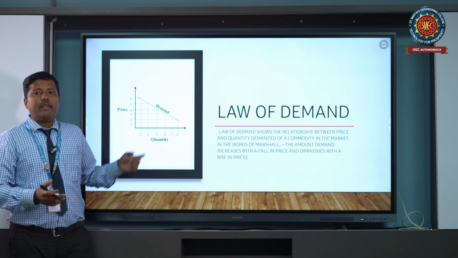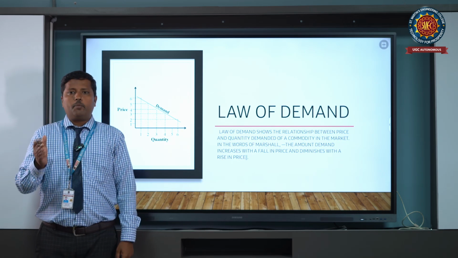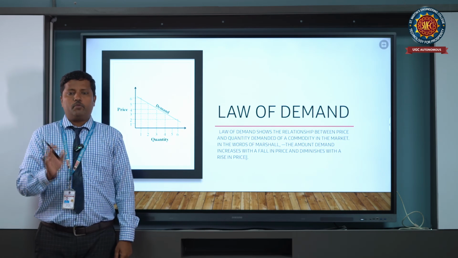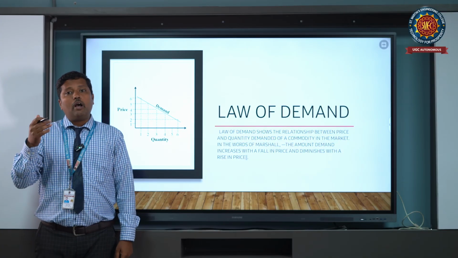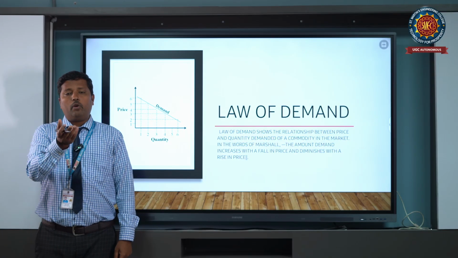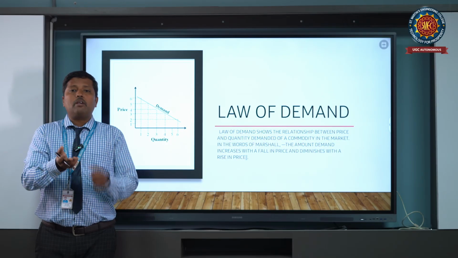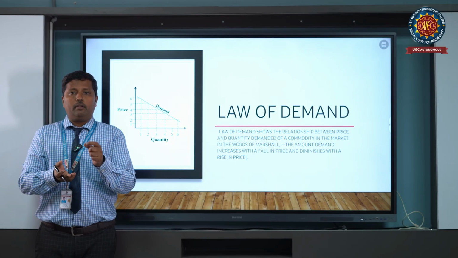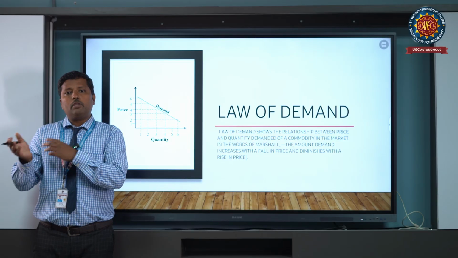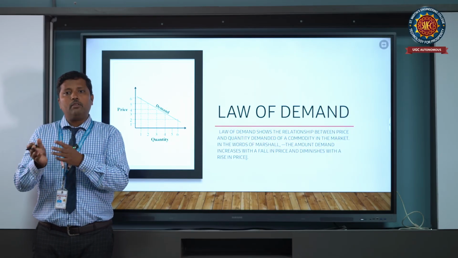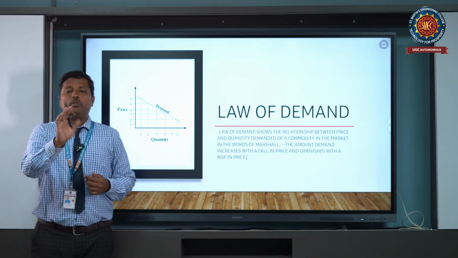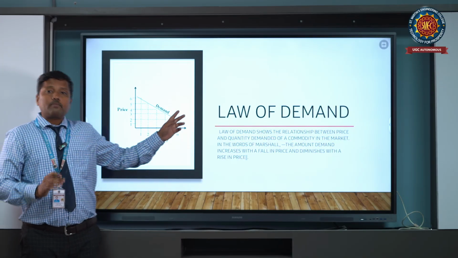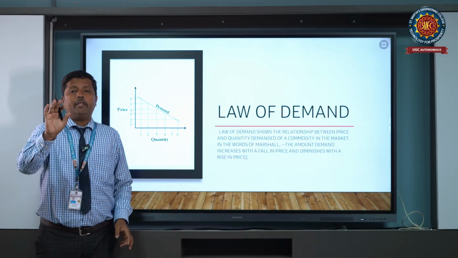So the price of other products should remain constant. For example, if you are consuming tea, the substitute product of tea is coffee. The coffee price should not change. So that is the concept of the assumptions for demand.